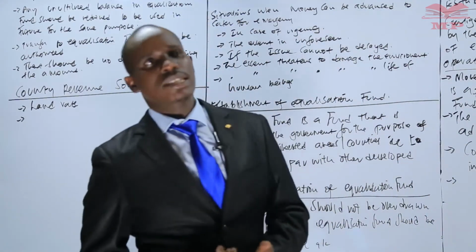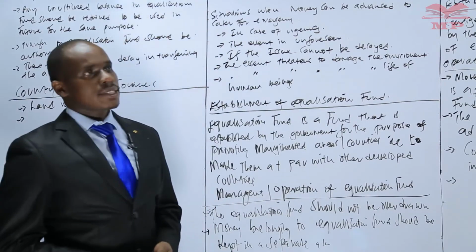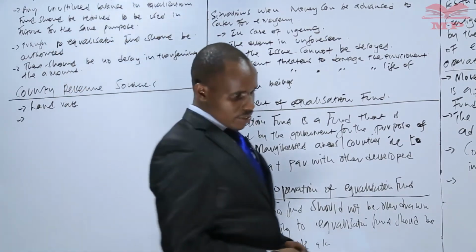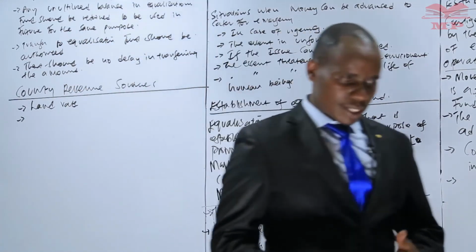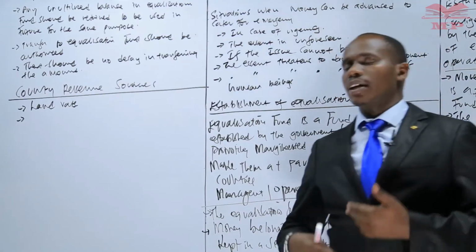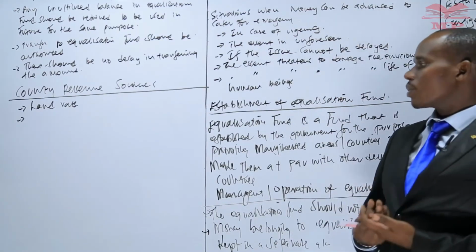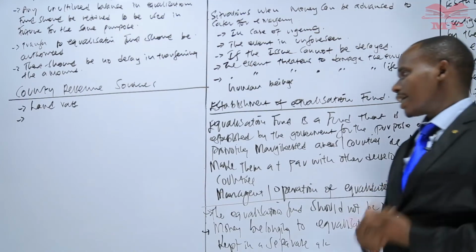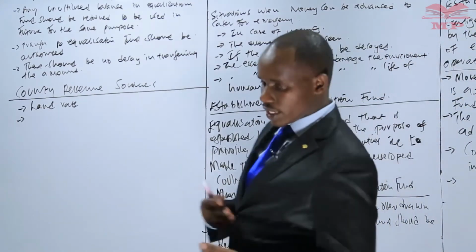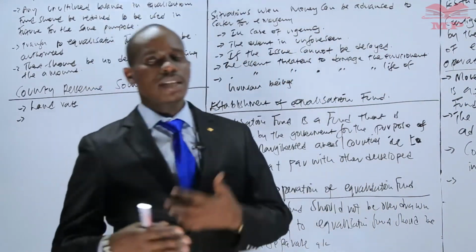In most cases land rate is not paid on freehold titles. It is paid by persons who own leasehold titles. This is subject to renewal, and it is paid every year.